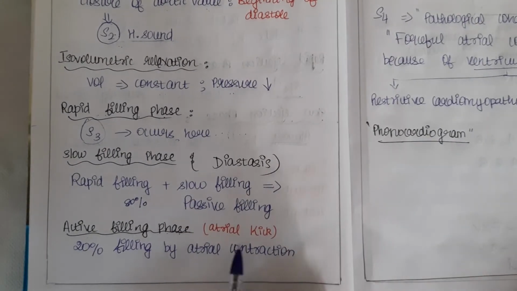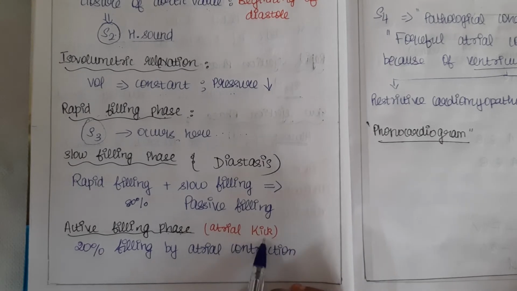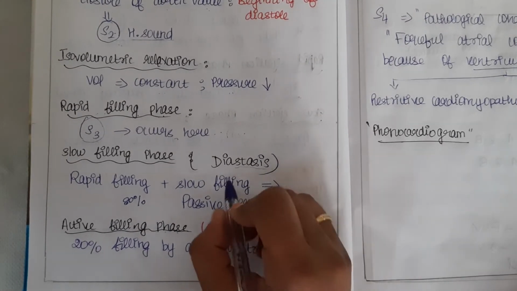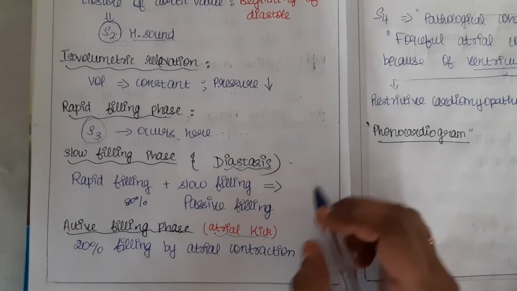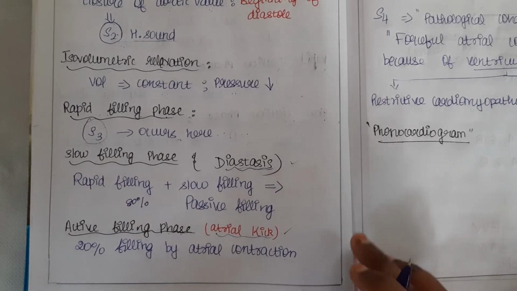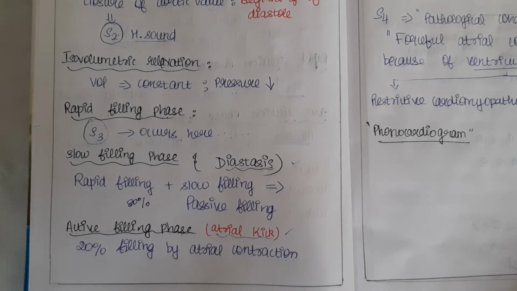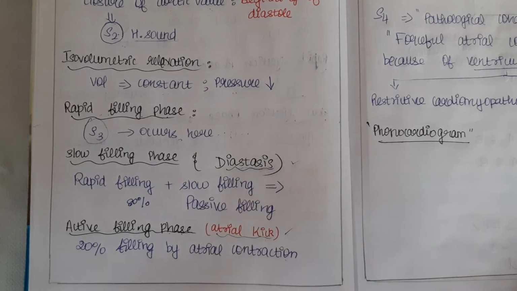That's why it is called atrial kick. Do remember these two words. They are important for entrance exams, and some examiners will mention them. Diastasis means slow filling phase, and atrial kick means active filling phase.